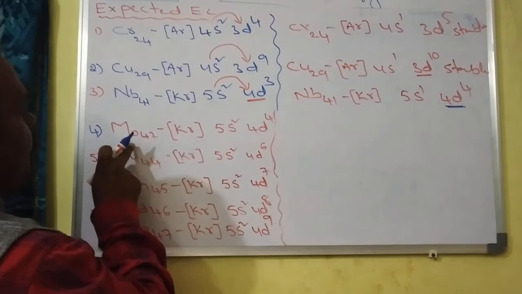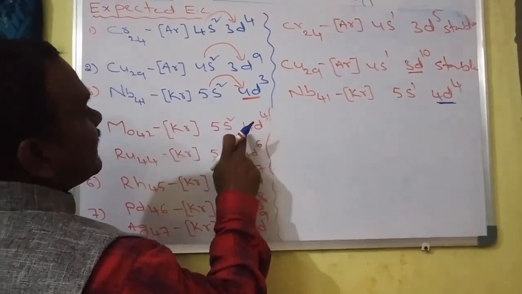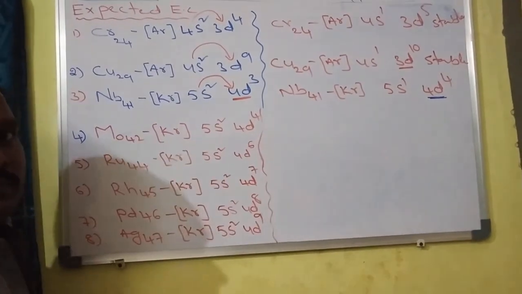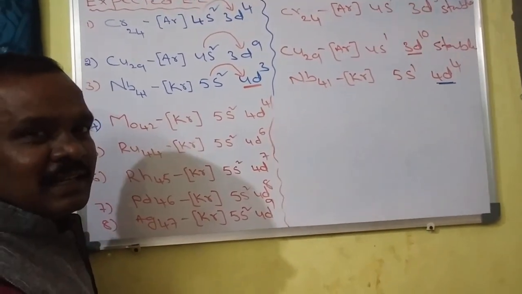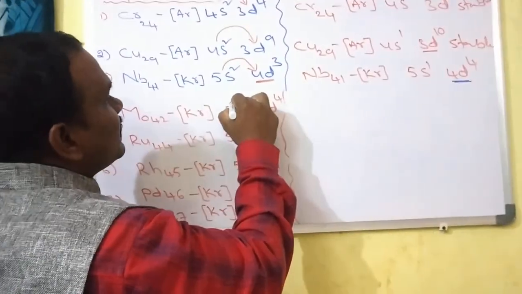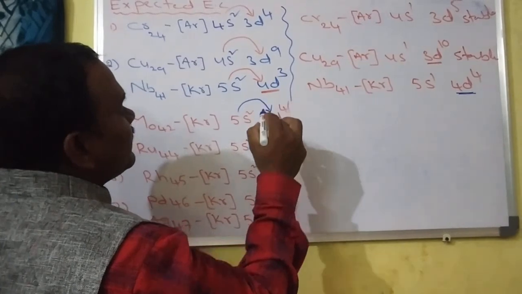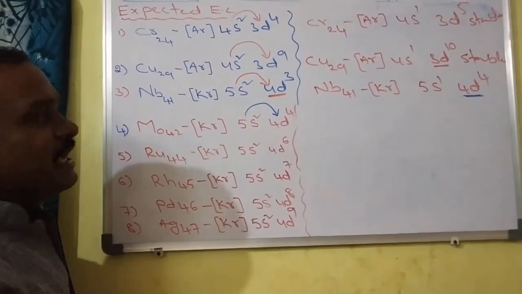You see now, molybdenum, this is 5s2 4d4. How many electrons are short to half-filled? Only one electron is short to half-filled. That's why one electron jumps from the 5s orbital to 4d.